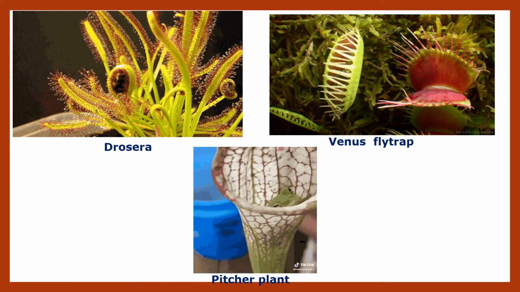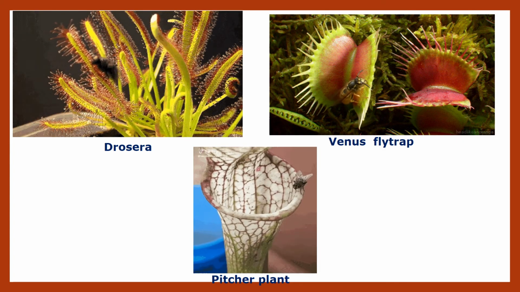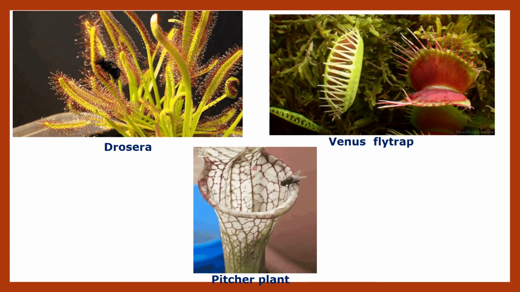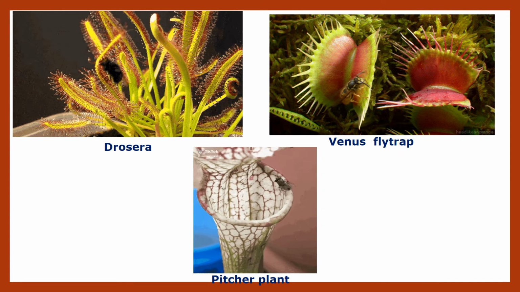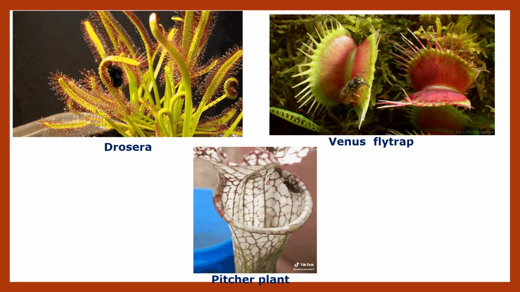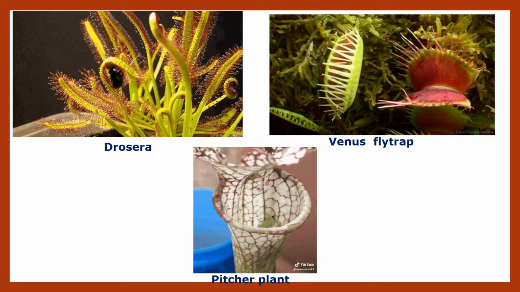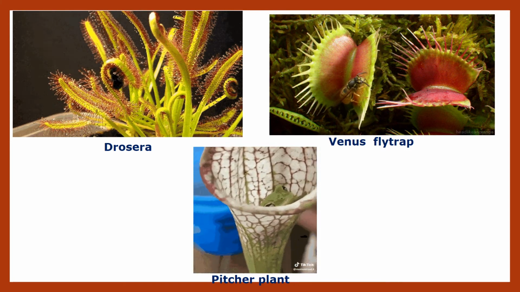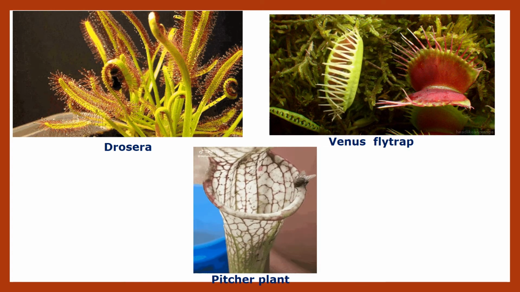Such plants have structural adaptations to attract insects and hold them captive, in their cage. So Drosera, Venus flytrap and pitcher plant have a deficiency of nitrogen.